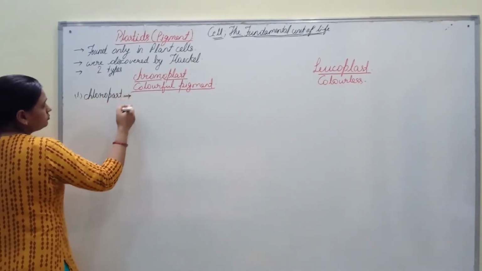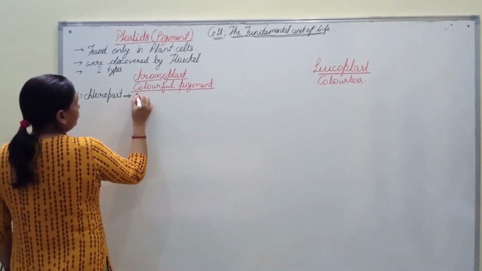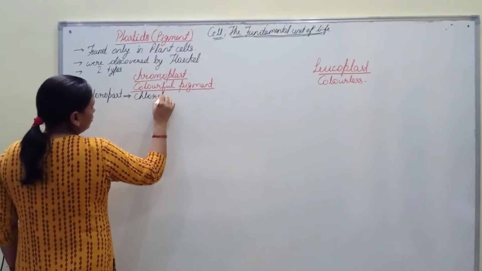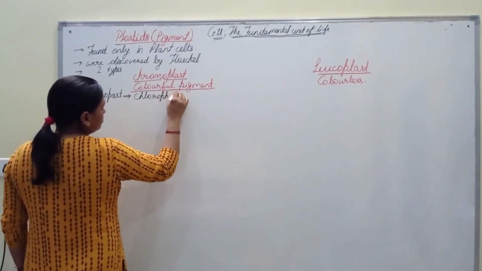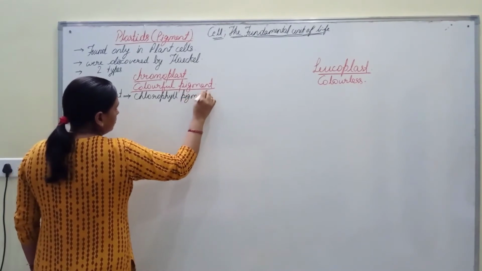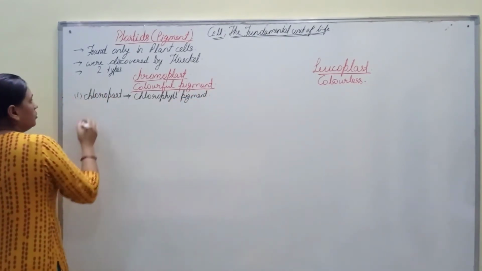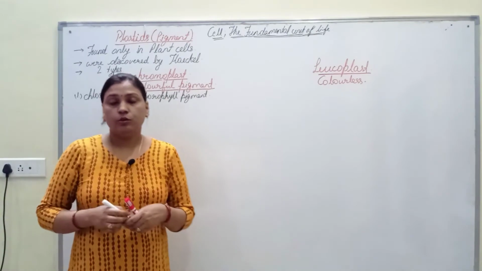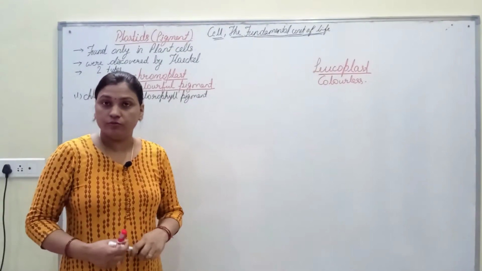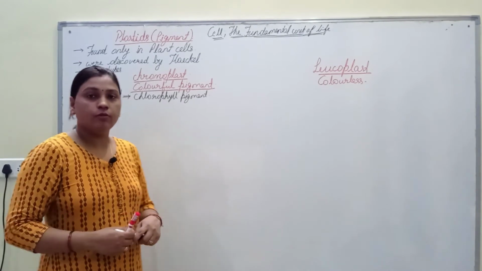Chloroplast consists of chlorophyll pigment. What is chloroplast? Chloroplast is the chlorophyll pigment containing part of the cell found in the leaves.